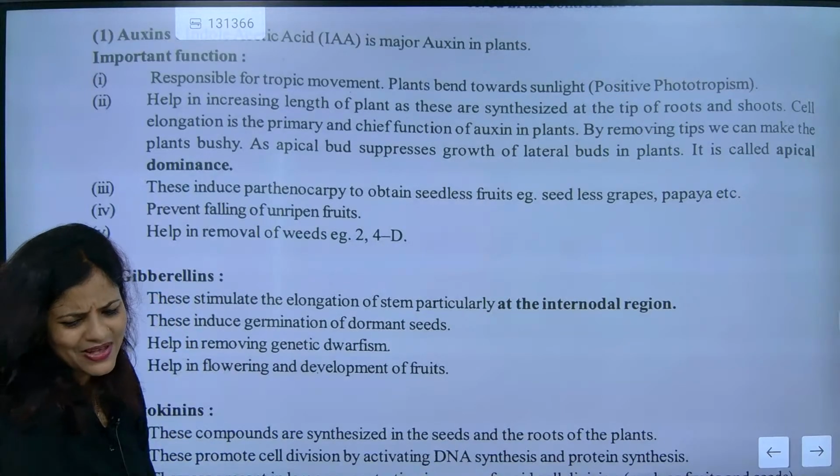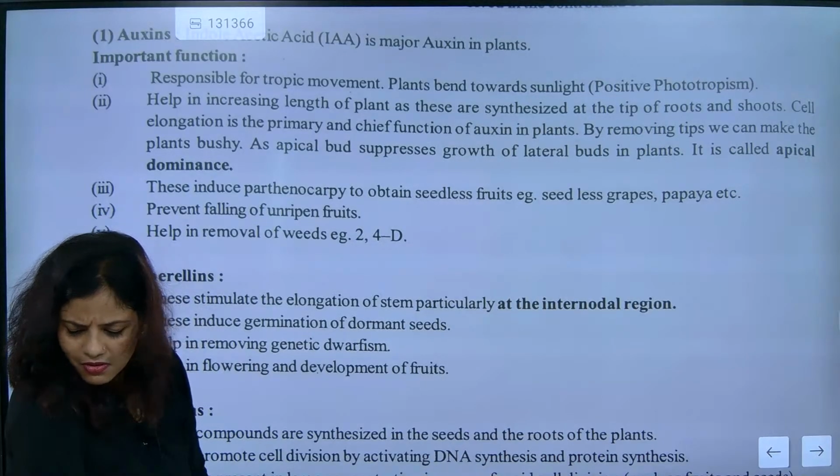First point, come on, type and send me. Sleep or type and send me.